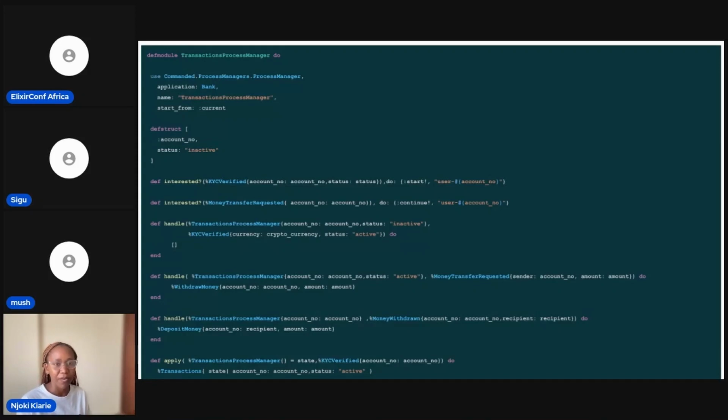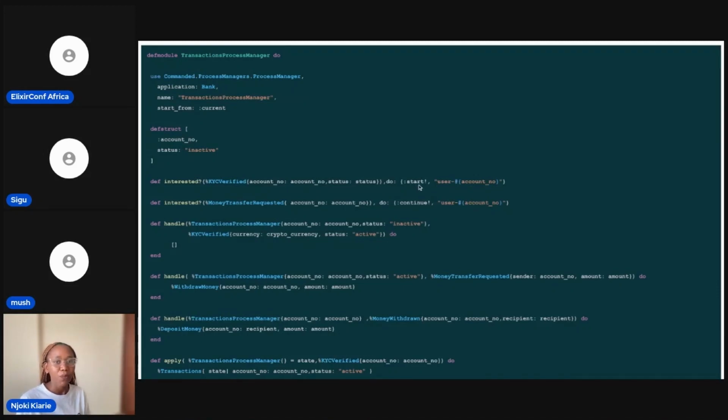And then we have handle, which takes in the state of the process manager and the event and returns a command. And if no command is necessary, so maybe if the only thing that needed to happen was updating the state of the process manager, then we return an empty list. So for this case, interested has 2 responses: start plus the identifier, or continue and the identifier.